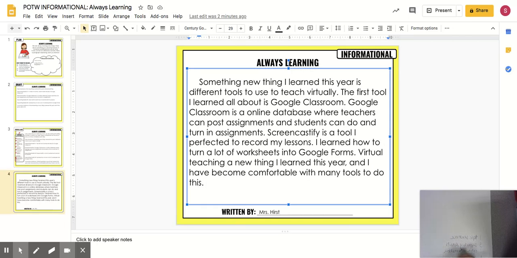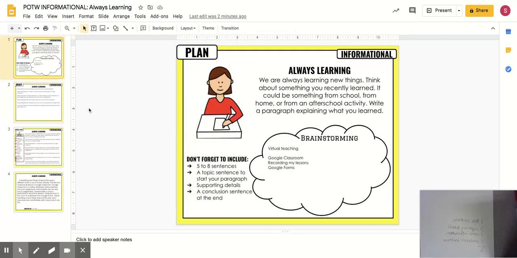And 1 conclusion sentence. Okay, so that is 1 plus 3 is 4, plus 1 is 5, plus 1 is 6 sentences total. Now you can have more than that if you want, but you have to have a minimum of 6. Okay, so if you want to put extra information for each one, each supporting detail, you're more than welcome to. Okay, then you would turn this in and I would grade it on the rubric that I will attach to the assignment. Okay, let me know if you have any questions.